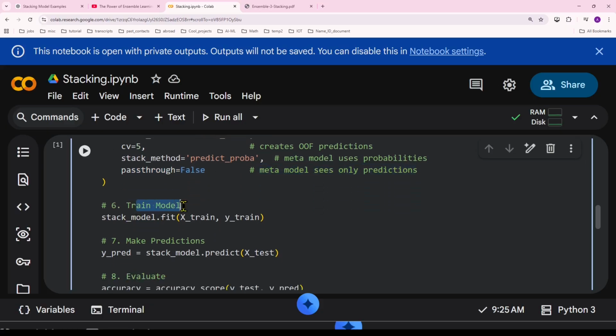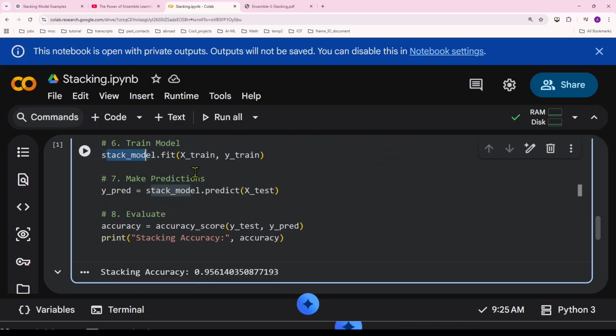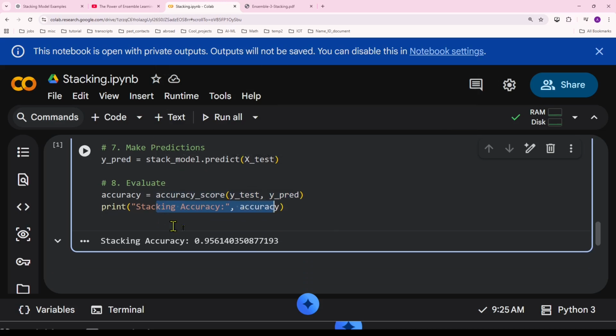Okay, then I train the model. So I'm training my stacking model right here, and then asking it to make a prediction. I'm feeding it the X test data set. It makes a prediction, and after it makes a prediction, I'm testing the predicted value against the actual value, the y test, and it's printing out the accuracy. And the accuracy comes out to be 95.6%.